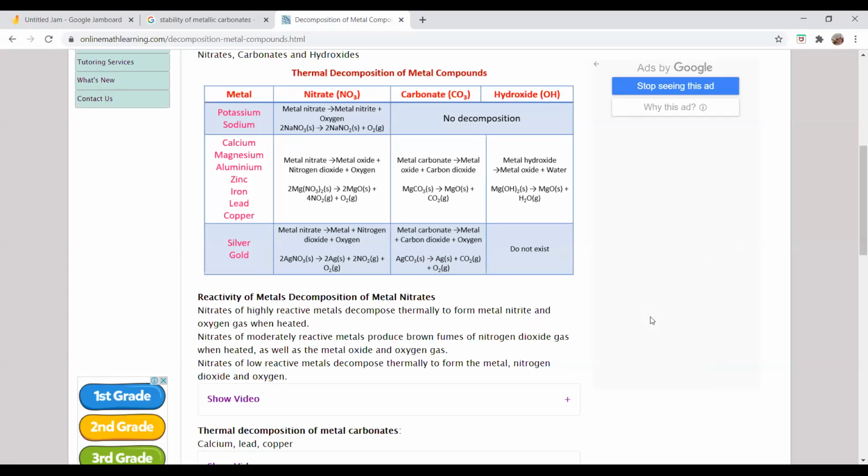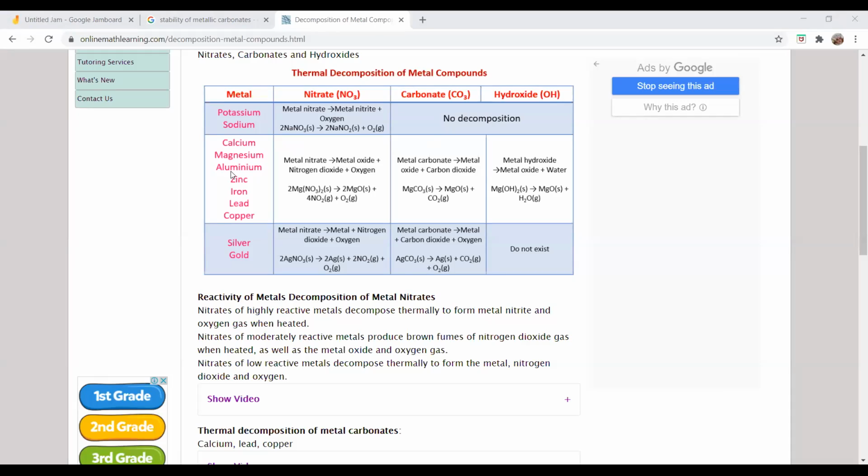Someone is asking, ma'am, what if we use potassium as a reducing agent to reduce sodium oxide? Yes, you can, but no reaction will take place because they are highly stable. Also, you cannot make use of pure potassium. Soon after you keep it in the atmosphere, it reacts with oxygen, so you can never get pure potassium. Potassium and sodium are highly reactive.